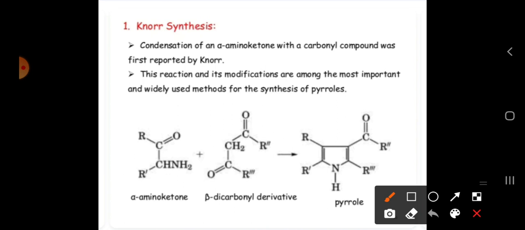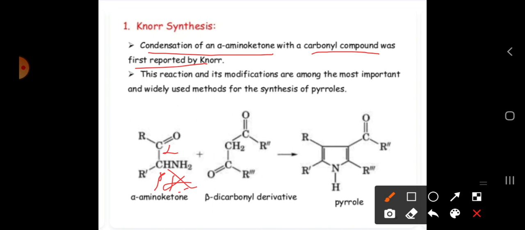First of all, here there is a condensation of an alpha amino ketone with a carbonyl compound, prepared by Knorr. Here we are going to get the derivative only. We are not going to get the pure compound of pyrrole. So what we are saying here? Alpha condensation. So this is about the alpha amino ketone. This is the alpha position. This is the beta position. Okay, alpha amino ketone we are saying.